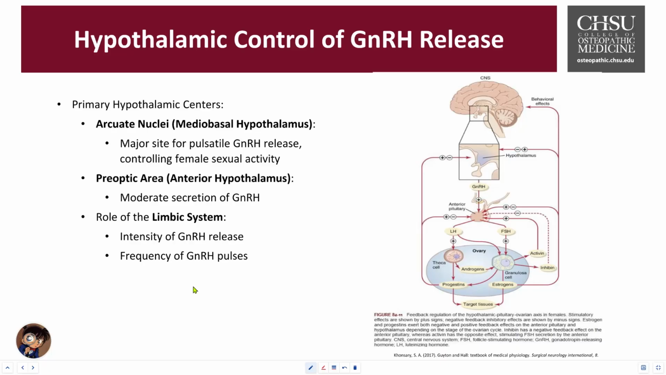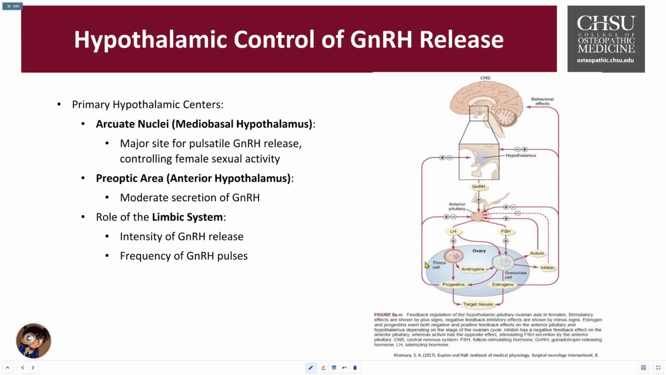And also the role of the limbic system. So the intensity of GnRH is based on the emotional state and the environmental factors, which could potentially increase or suppress the output of GnRH. And then the frequency of GnRH pulses is based on items like stress, physical activity, and external stimuli that could affect the pulses and then regulate the irregularities.